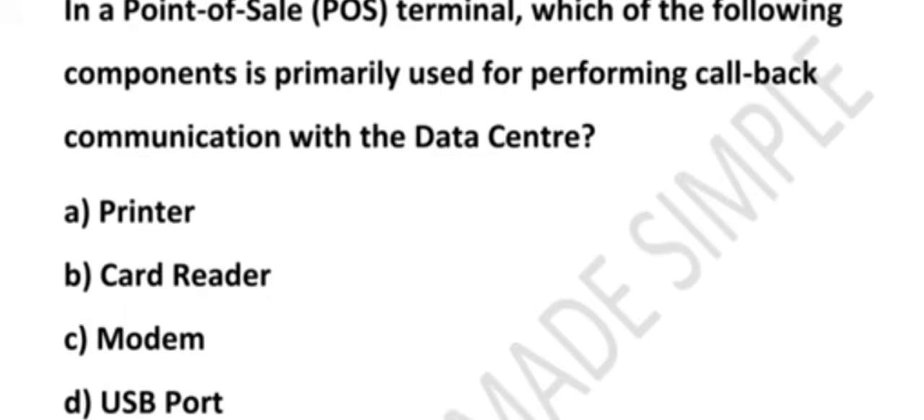Now let's go through each and every option. Option A says printer. See, printer has nothing to do with communication or data transfer. It only works after the transaction is approved, just to give you a paper slip. What about card reader? The card reader reads the card details like magnetic stripe or chip when you insert or swipe. It is the first step, but it does not communicate with the bank on its own. It just captures the card information. The modem takes that data and sends it to the bank. So card reader is incorrect.